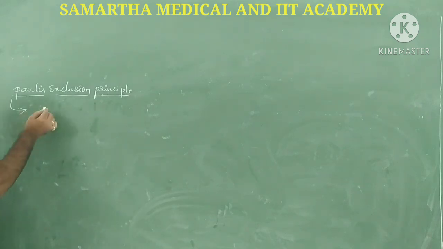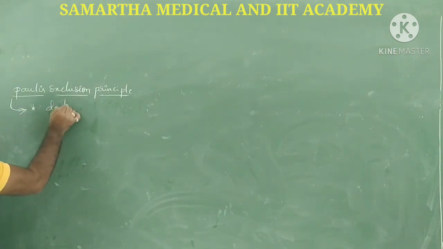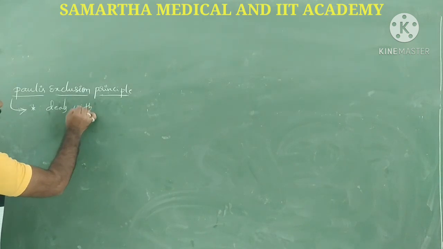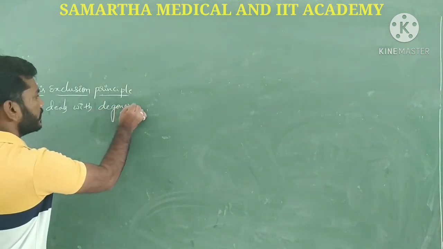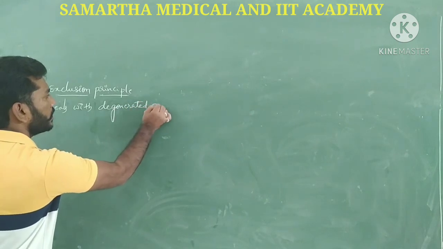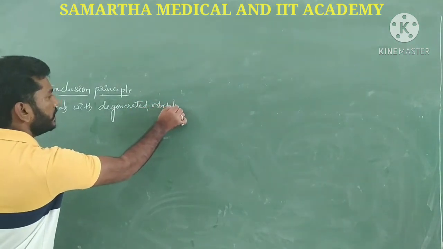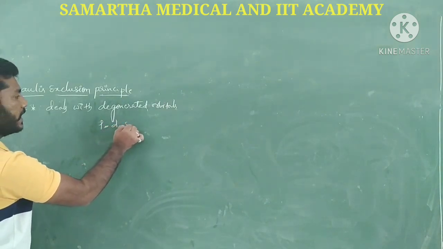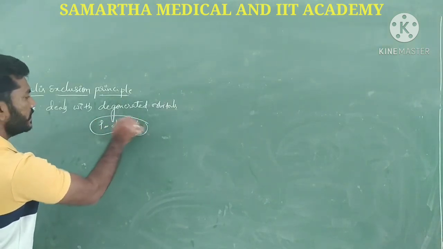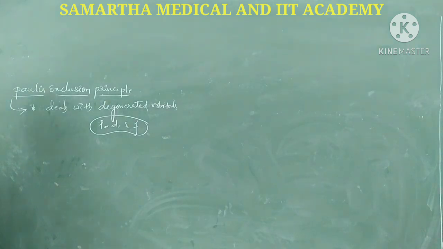So let me write that point here: Pauli's exclusion principle deals with degenerate orbitals such as p, d and f. These orbitals are degenerate.